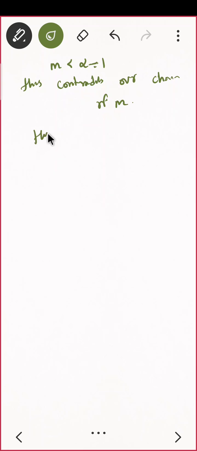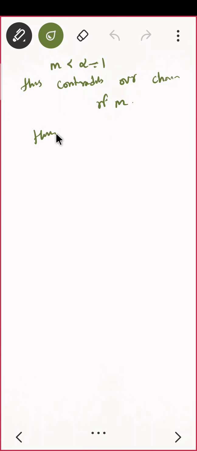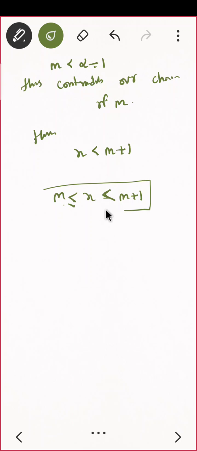Hence whatever our assumption was is wrong. Hence x is less than m plus 1. Correct? Thus by combining both, can I say m is less than or equal to x, which is less than m plus 1? Correct? Hence proved.